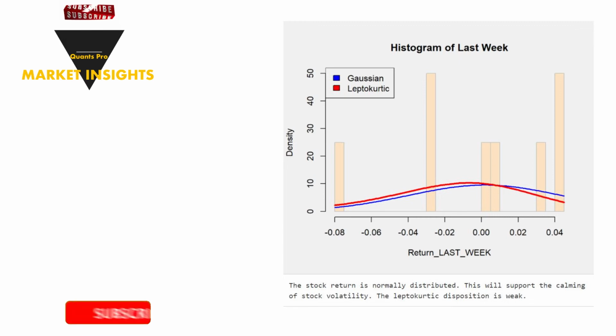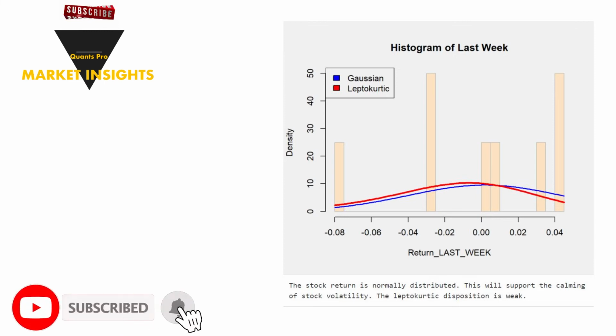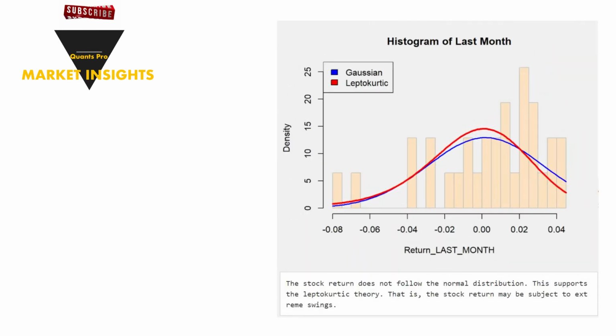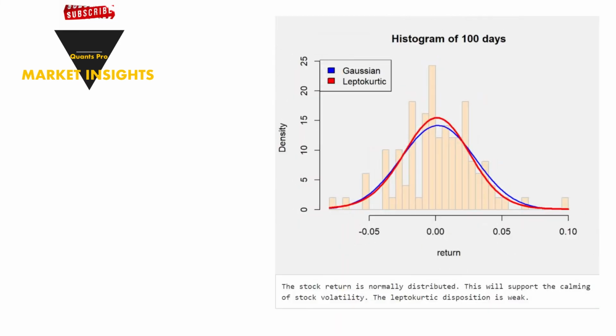If we examine the probability distribution of the return, the stock has performed as shown in the chart over the past week. It can be said that the returns behave more closely to the Gaussian curve. Likewise, the last month's return distribution also reflects a dominant leptokurtic characteristic. In the last 100-day return, there is a serious leptokurtic feature in the scatter plot. When the chart is carefully examined, the existence of extreme and positive returns on the stock should not be overlooked.